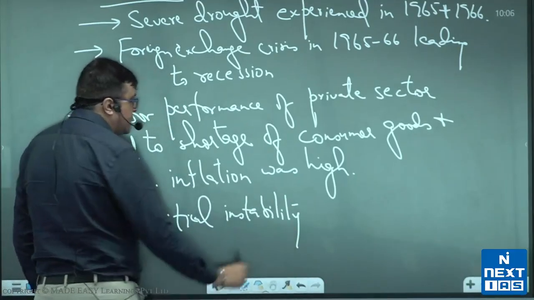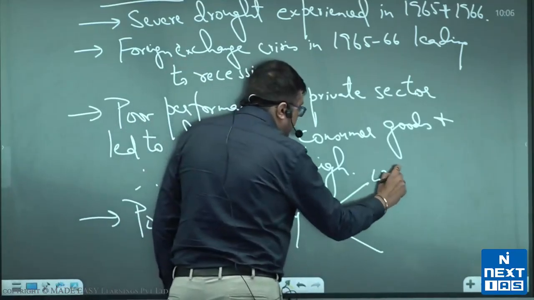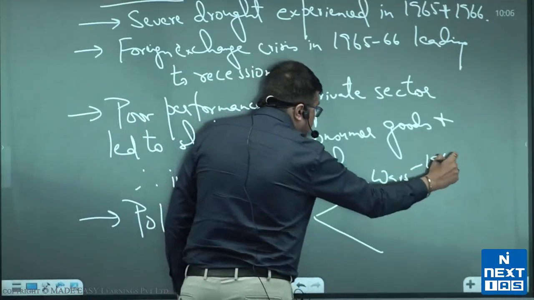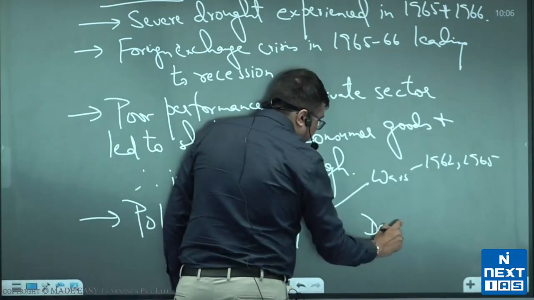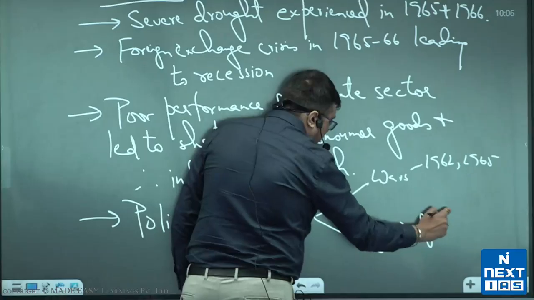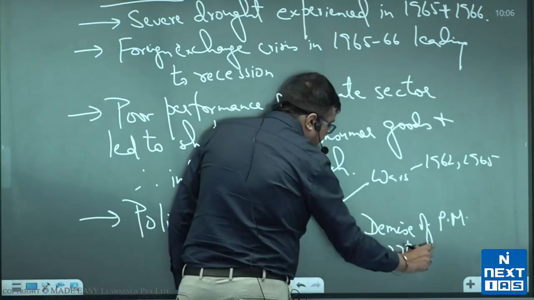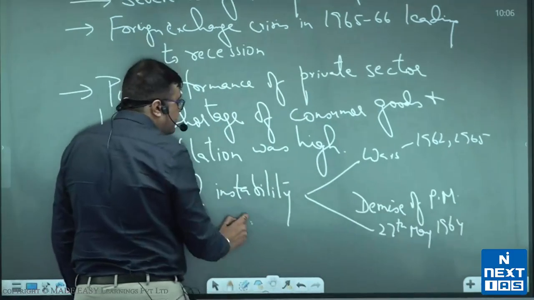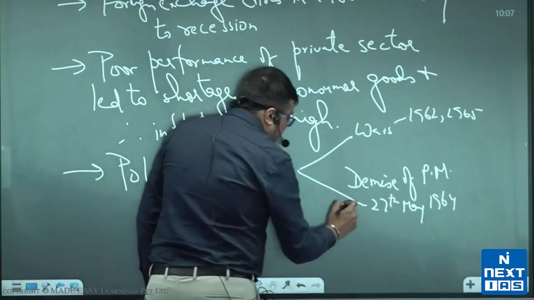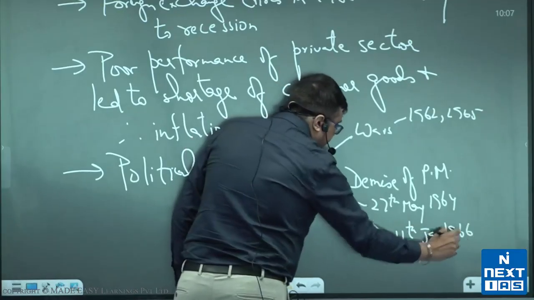Political instability. So, when you look at political instability, wars, 1962, 1965, and demise of prime ministers, 27th May 1964, Pandit Nehru passes away. And then again, 11th January 1966, Shastri ji passes away.